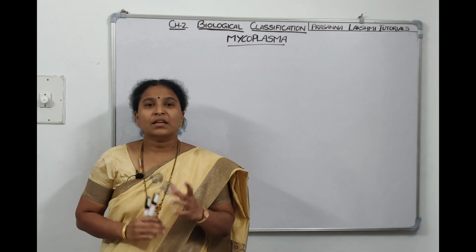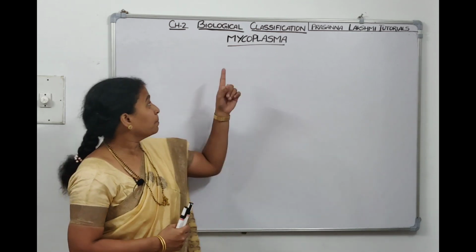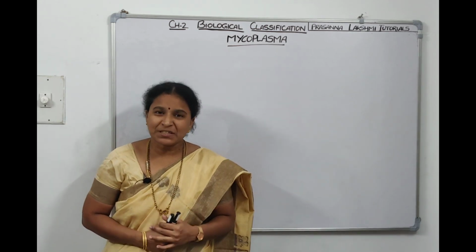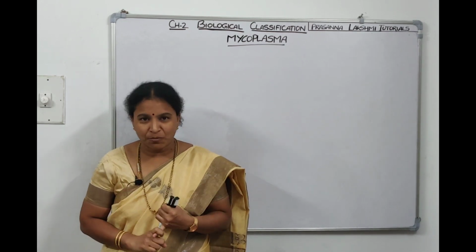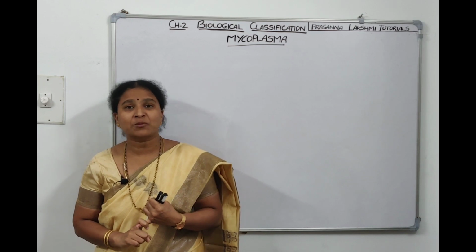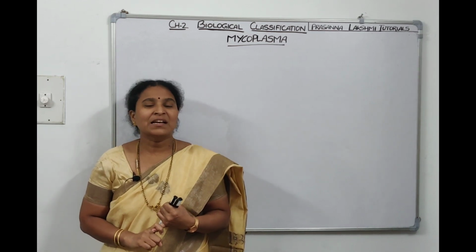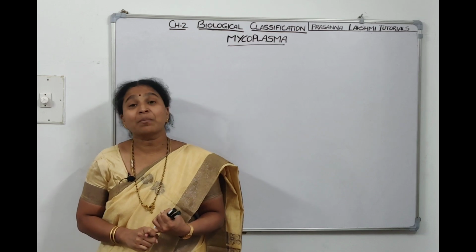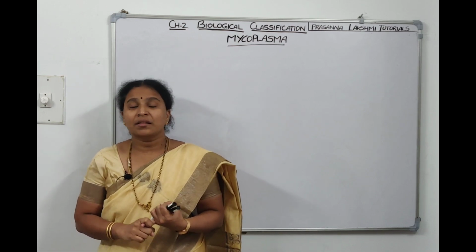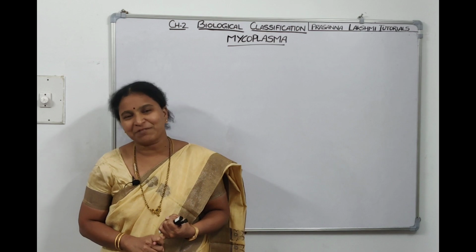In Monera, the last group of organisms are Mycoplasmas. So what is the speciality of Mycoplasmas? They are the smallest organisms. Another speciality of Mycoplasma is they don't have a cell wall. Since they don't have a cell wall, they can change their shape often. They are pleomorphic. That's why Mycoplasmas are also called jokers of the plant kingdom.